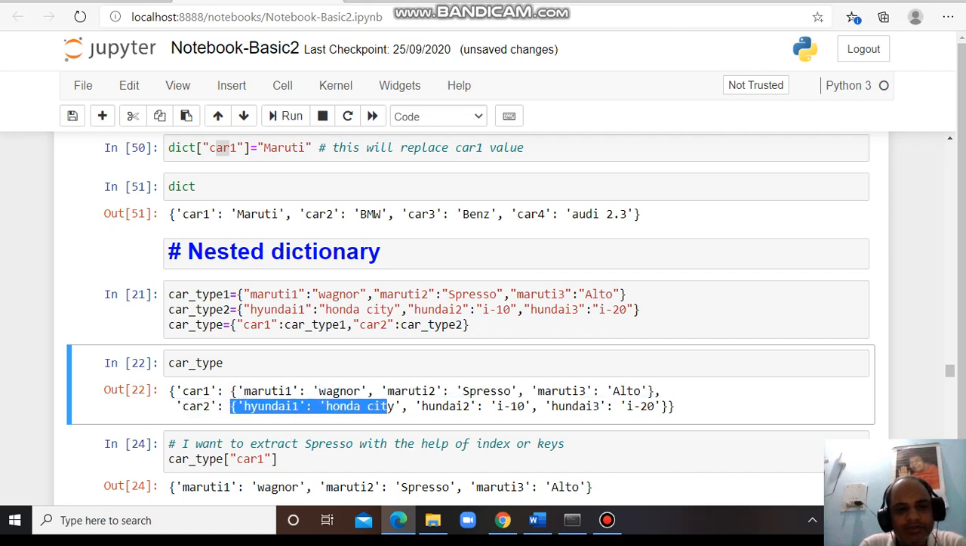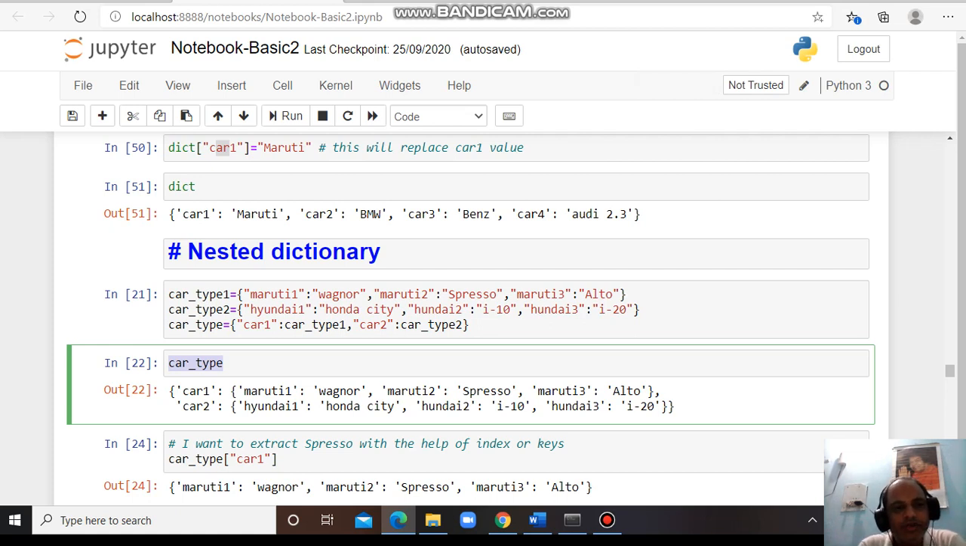If I look at car type, car type is a dictionary which contains two dictionaries inside it, that is car type 1 and car type 2. Okay, so this is a nested dictionary.